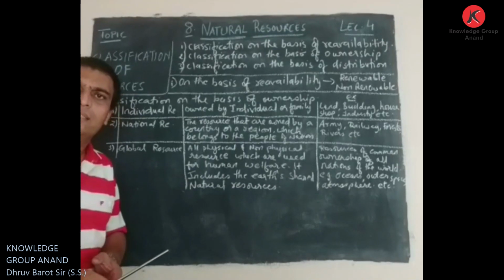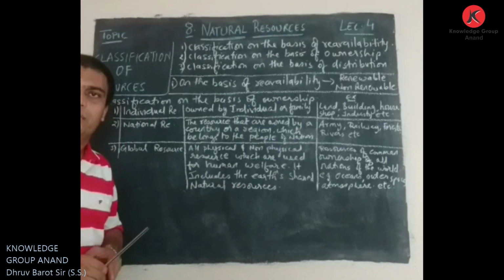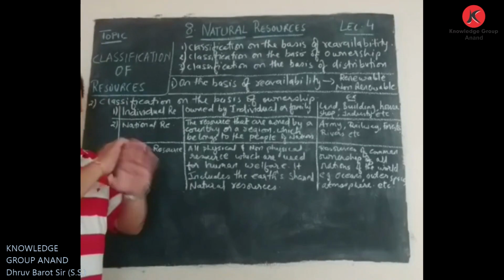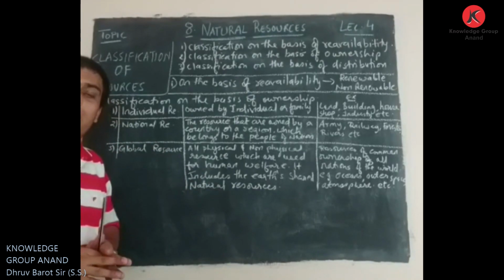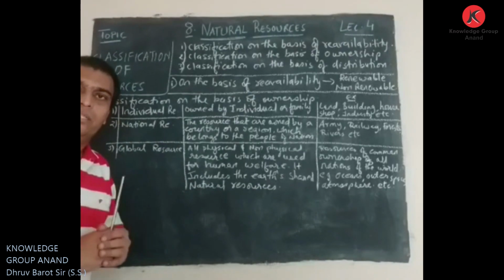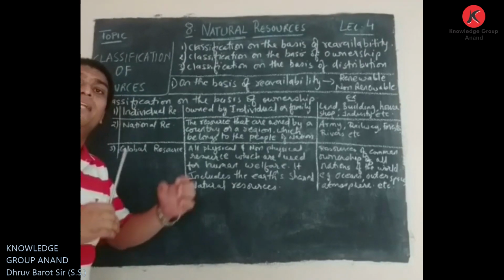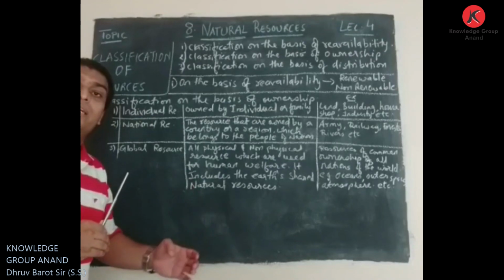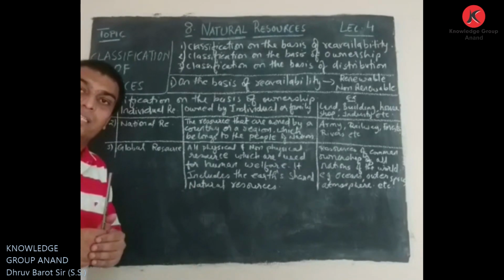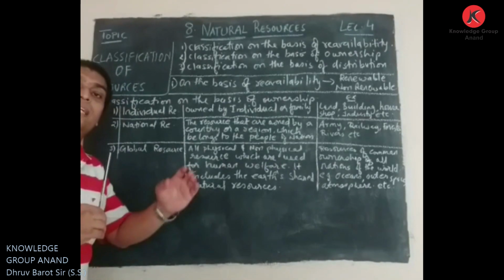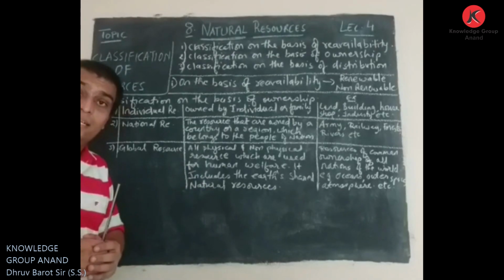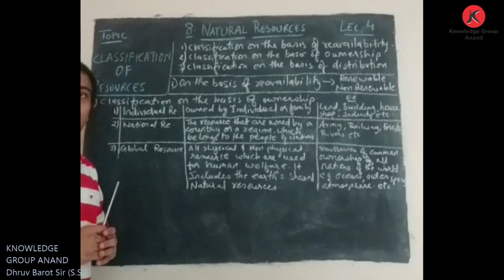Whatever resources we get from nature, that the earth is sharing with each and everyone, there is no discrimination in this. All the natural resources that are shared by the earth with each and every country, each and every person on the earth, each and every such resource can be considered a global resource.